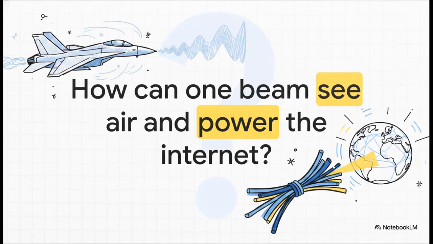Okay, let's dive into this with a question to really frame our thinking. How can a single beam of light both see the invisible air around a fighter jet and, at the exact same time, serve as the microscopic engine powering the global internet? I mean, it sounds kind of like magic, right? But it's not. It's pure, beautiful engineering.